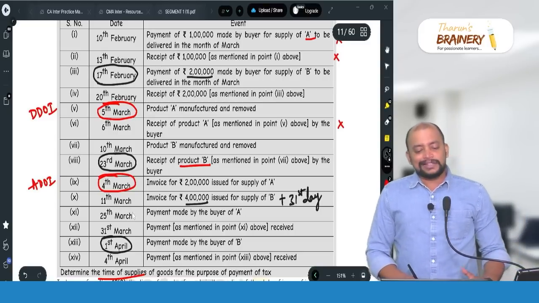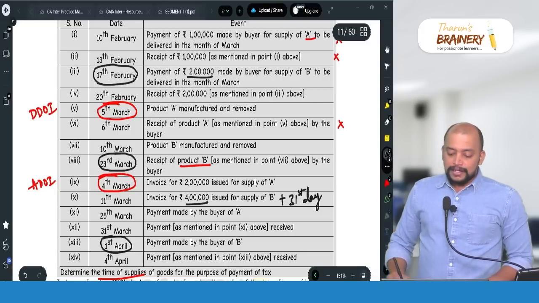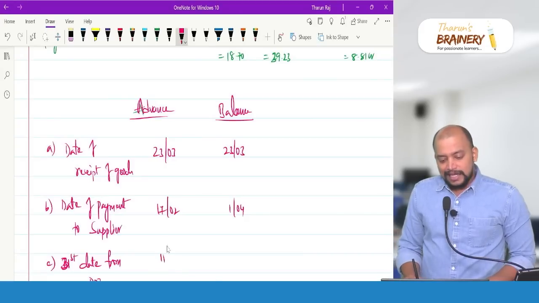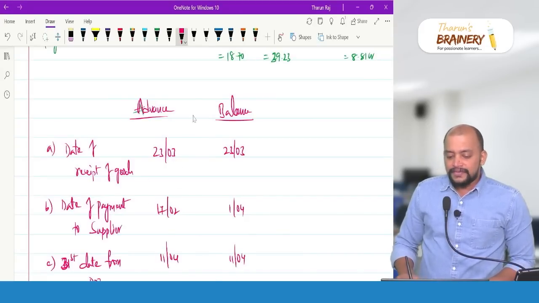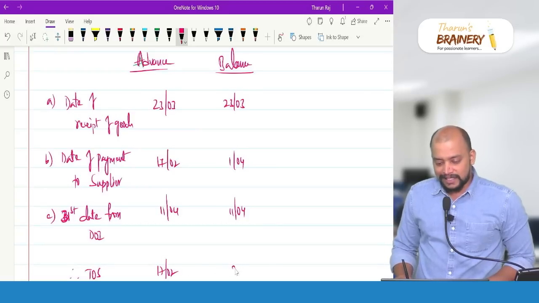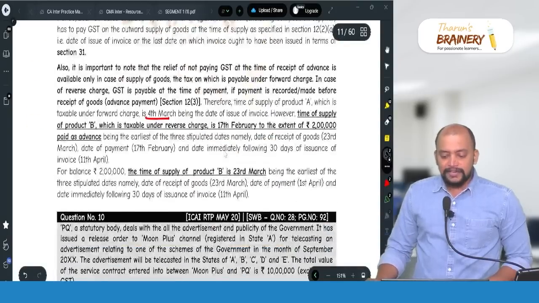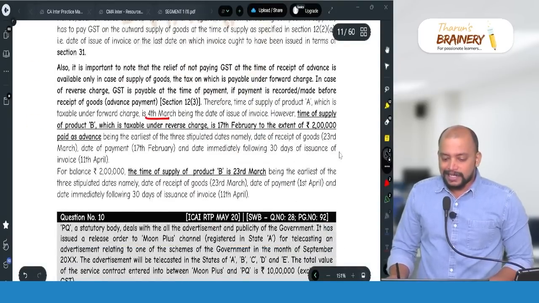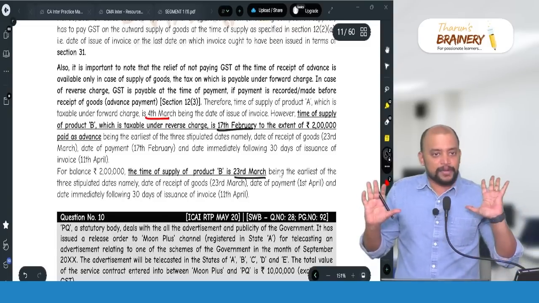So in March there are 31 days. So 11th April will be taken. And whichever is earlier. Which is earlier in this case? 17th February. So the time of supply is 17th February. For the balance, whichever is earlier, 23rd March. So that is the answer. With respect to advance, 17th February is the time of supply. With respect to balance amount, 23rd March is the time of supply.